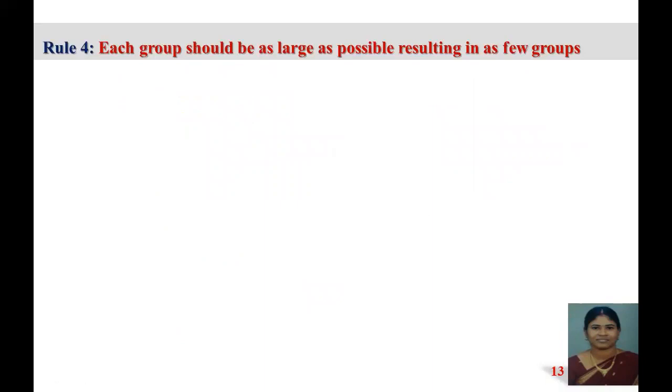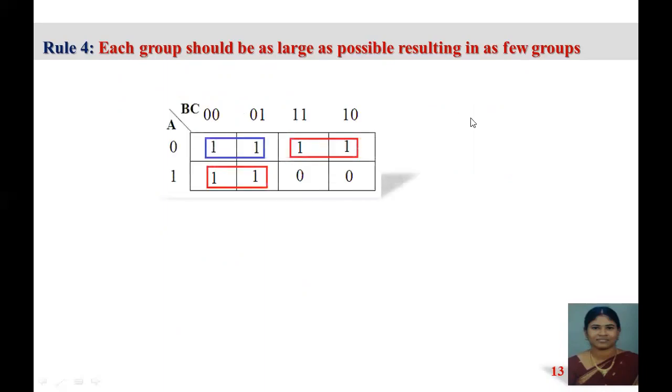Now rule 4: each group should be as large as possible, resulting in as few groups as possible. Now you can see 6 squares are filled with ones. How do we have to group?